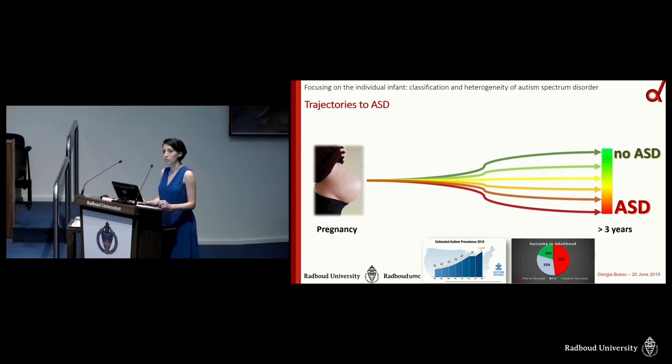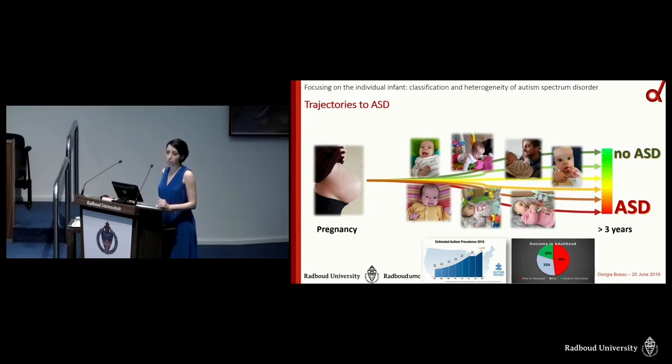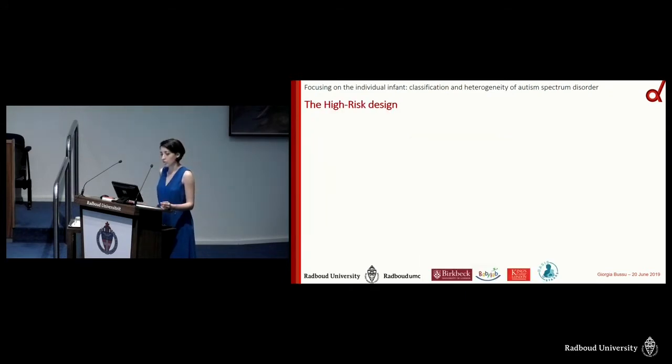So research has focused on investigating the early manifestations of the disorder and has identified early signs and precursors, for instance, looking at temperament or motor behavior, cognitive behavior, and adaptive functioning, but also more social behavior like looking at faces. And to do so, they use the so-called high-risk design. A child is considered to be at high risk for autism based on having an older biological sibling with ASD. And in fact, these high-risk siblings have a higher likelihood of developing ASD compared to the general population.